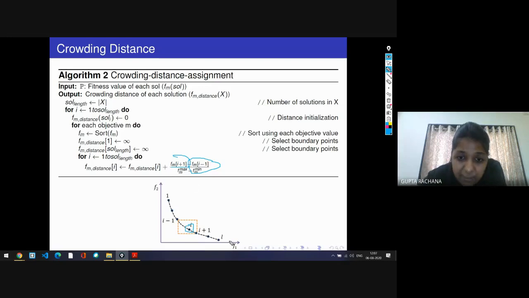divided by the maximum objective function minus the minimum objective value at the mth objective.